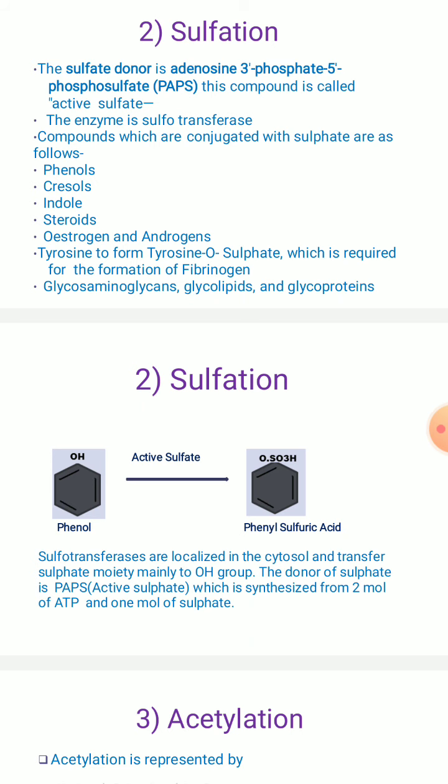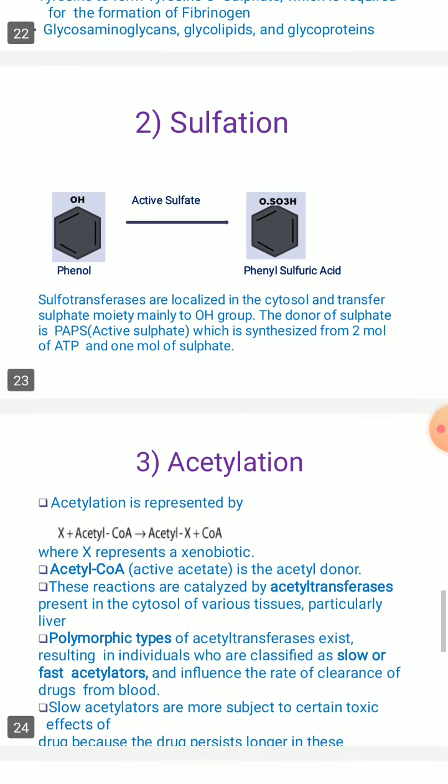You can make out here, ortho sulfuric acid, right? SO3H. You can see phenyl sulfuric acid is going to be formed. Understanding? Phenyl sulfuric acid.